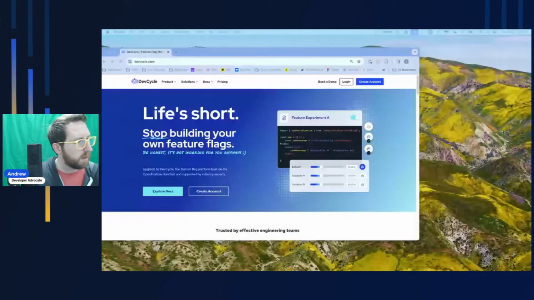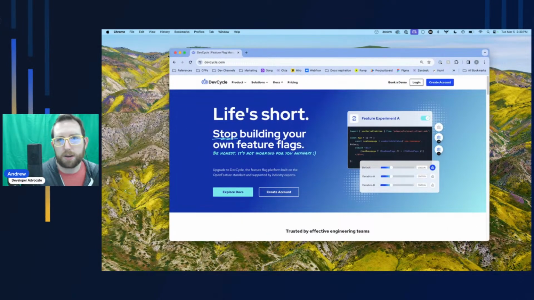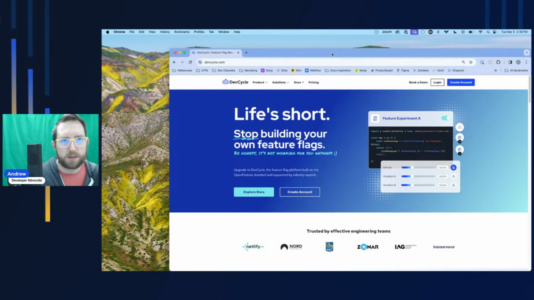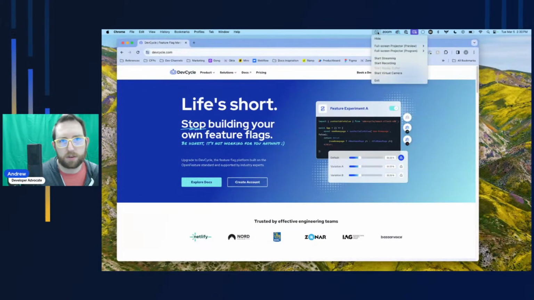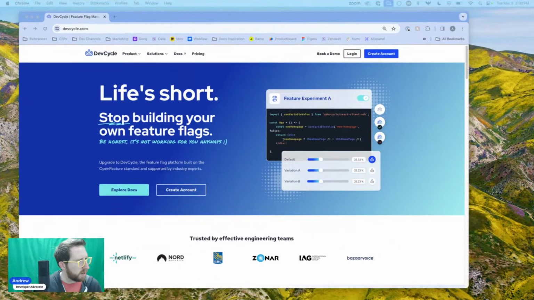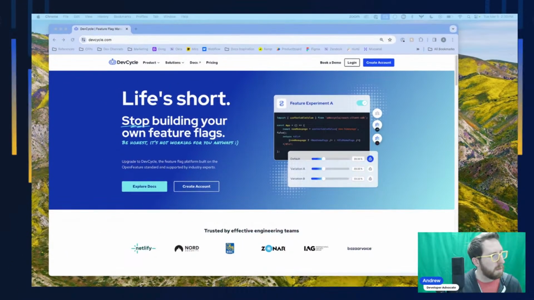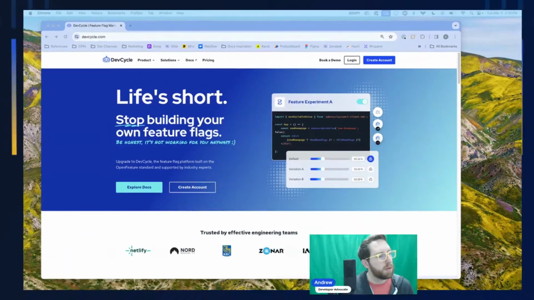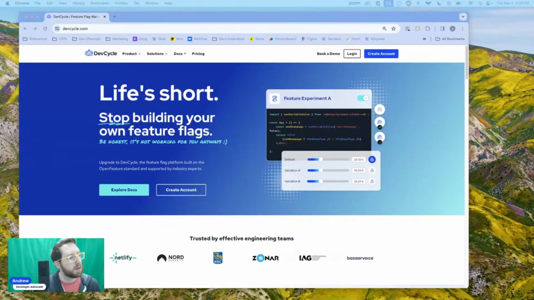Here we go. Now we're there. Let me make this a little bit bigger. Oh, and I need to turn off OBS too. I had OBS running because I was taking some photos earlier. Let's end that. And let's move me maybe down here. I think I'm going to go there.